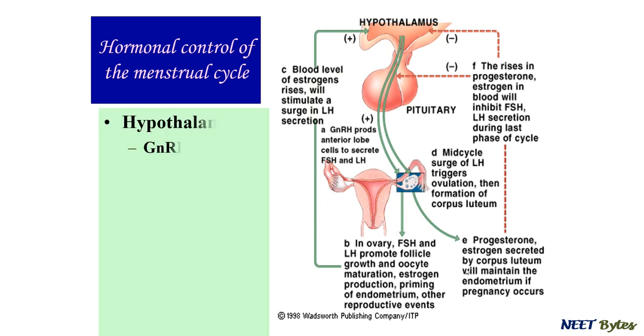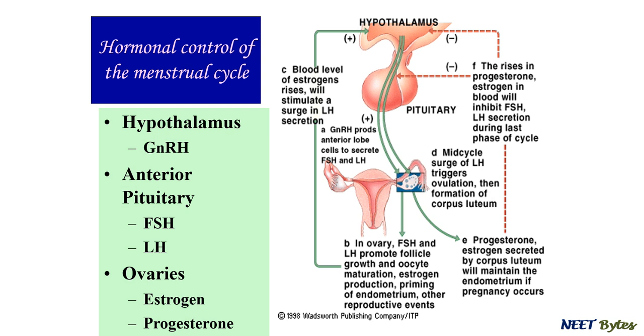Now finally, let's talk about the hormonal control or regulation of the menstrual cycle. Right now we have seen that the entire menstrual cycle is under the influence of hormones only. And what are the hormones? We know very well it is the hypothalamus, that is the gonadotropin releasing hormone. From the anterior pituitary it is the FSH and LH, and the ovaries are the source of estrogen and progesterone. So primarily these are the hormones involved in the entire process. And you see, the entire system is under the control of positive as well as negative feedback, right? Let's try to understand how. So have a look here.